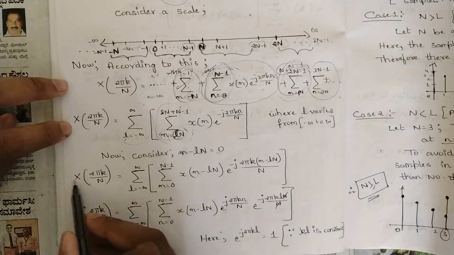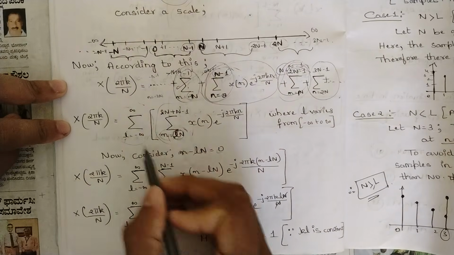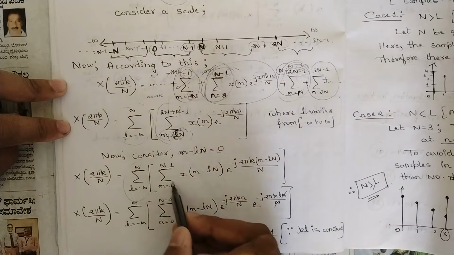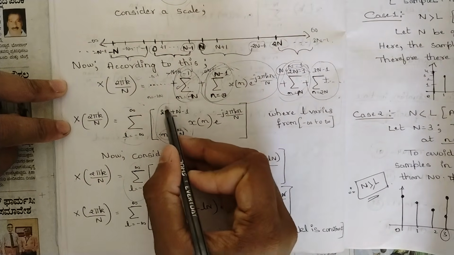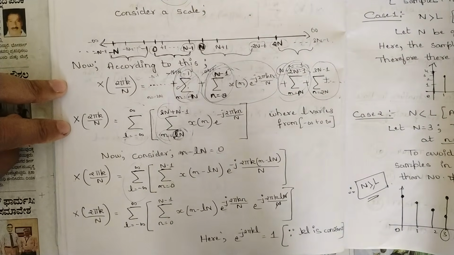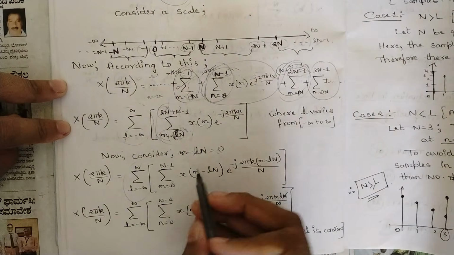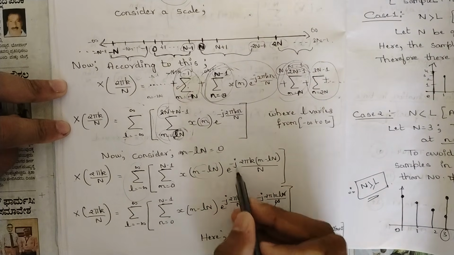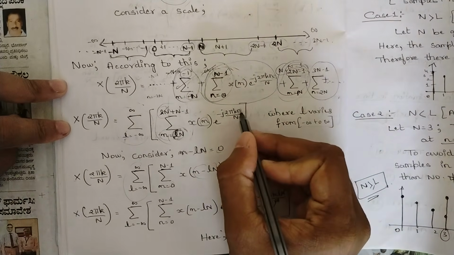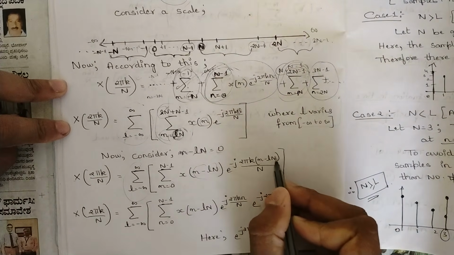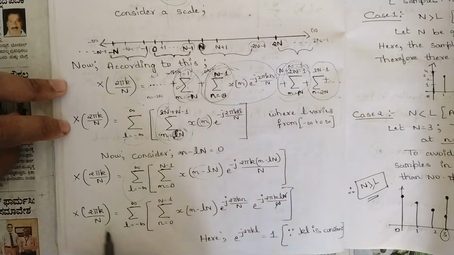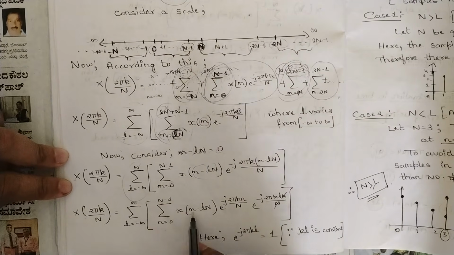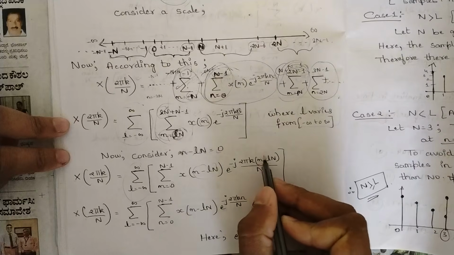So what happens here is x of 2 pi k by n is equal to this, you keep it as it is. Then here summation of n is equal to, this would be now 0 up to n minus 1 because we have taken this term as 0. Okay, n minus Ln is 0, so this term would be 0. So now in place of n here you should be substituting n minus Ln, e power minus j 2 pi k, in place of n substitute n minus Ln divided by n. Okay, like this you write. Then these two things I keep as it is, summation of n equals 0 to n minus 1 x of n minus Ln e power, then you should multiply this.